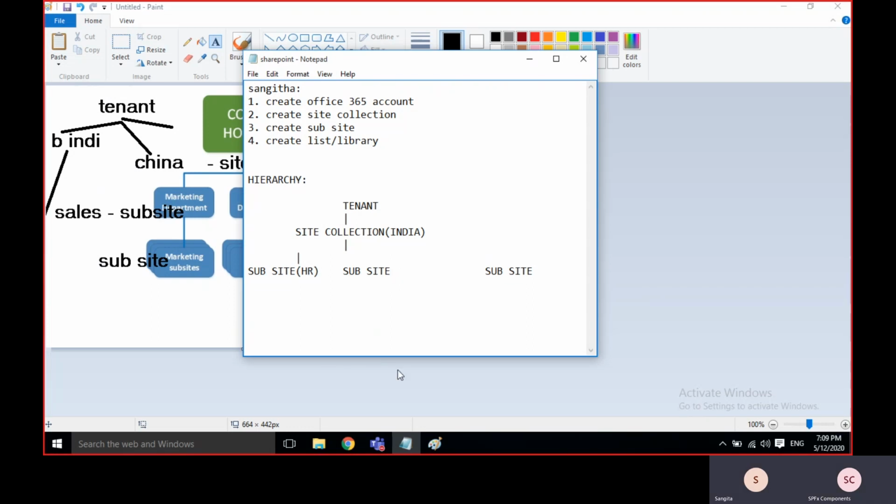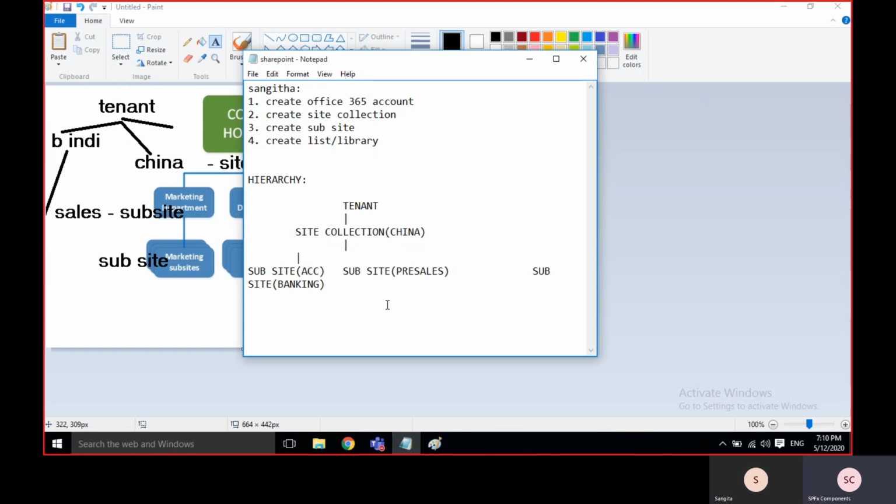One branch. And you will see the same thing maybe for China. It may be different subsites, accounts, pre-sales, and maybe banking, because different branches, different purposes will be there.